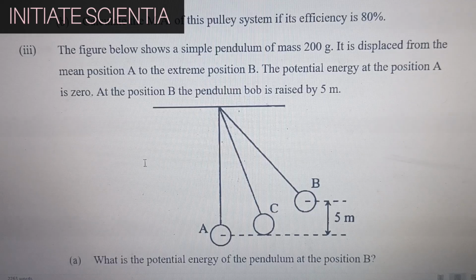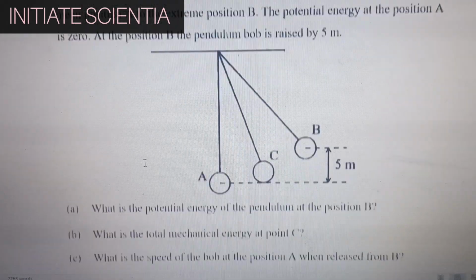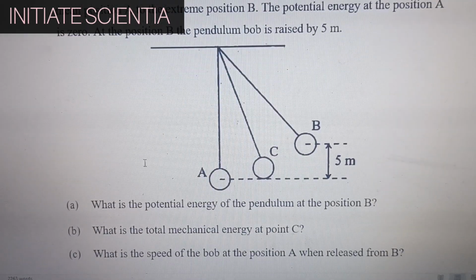The figure below shows a simple pendulum of mass 200 gram. It is displaced from the mean position A to extreme position B. The potential energy at the position A is 0. At the position B, the pendulum bob is raised by 5 meters. What is the potential energy of the pendulum at position B?